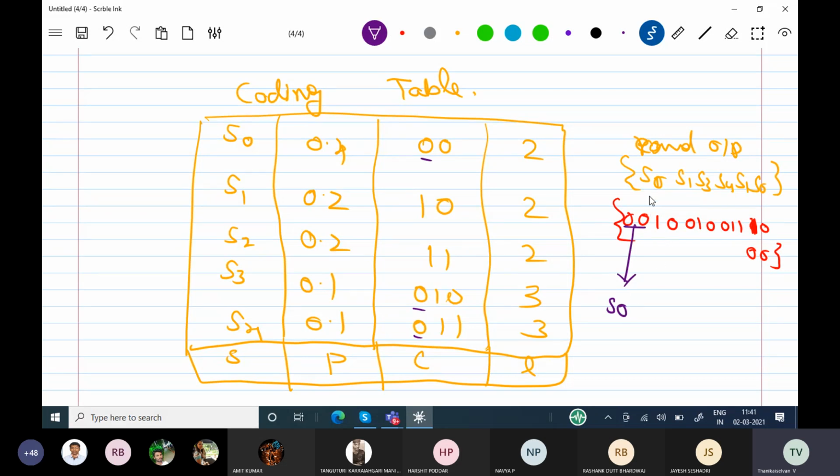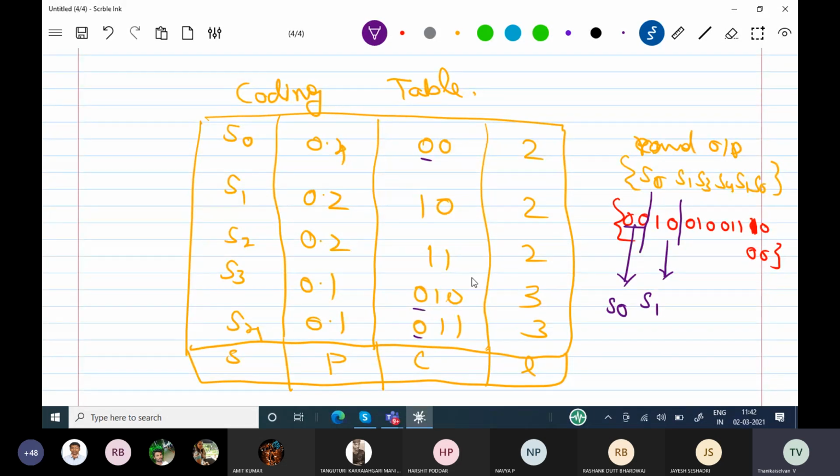Now this process is over. Next one, 1. Starting with 1 is for S1 and then S2. Go to the second bit. Second bit is 0, so 1, 0, definitely that is going to be S1. Next one you see 0. There are 3 numbers starting with 0. You go to the next number, 0, 1. So 0, 1 again has 2 numbers, S3 and S4. So again I'll be going to the third one. Bit by bit you have to go.